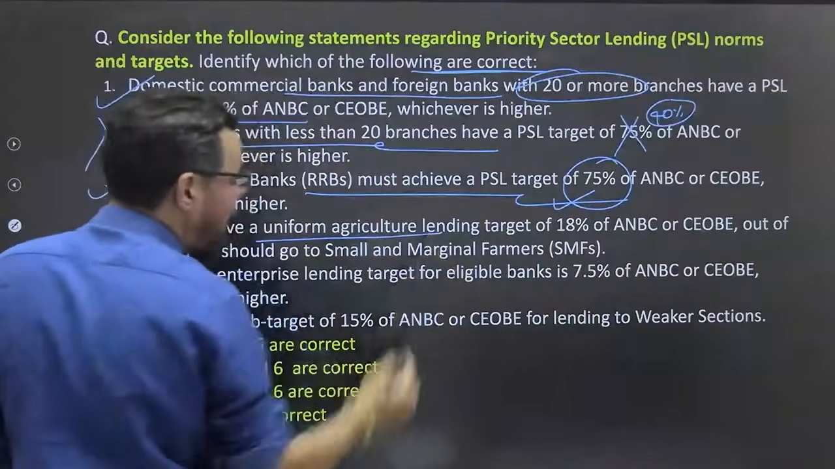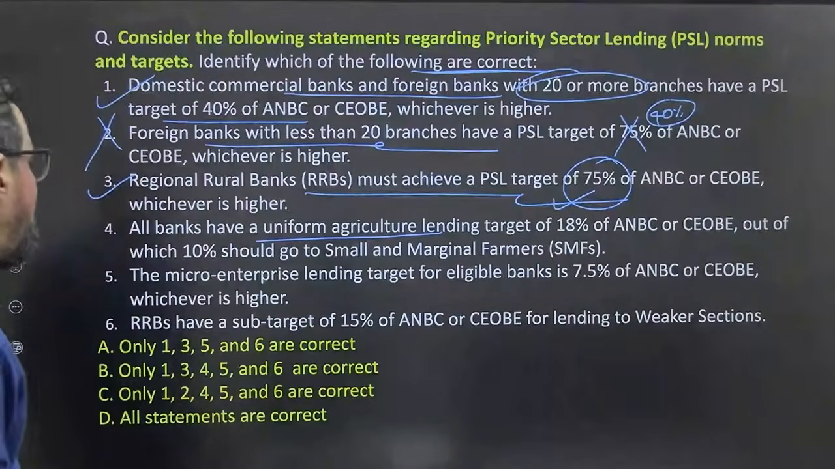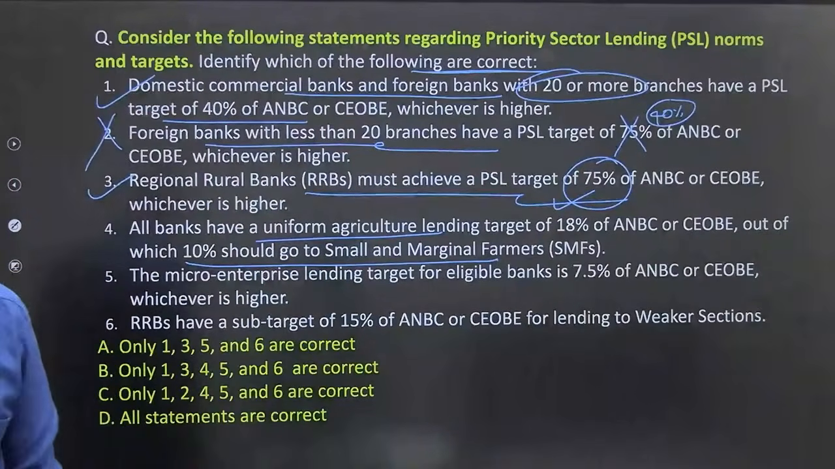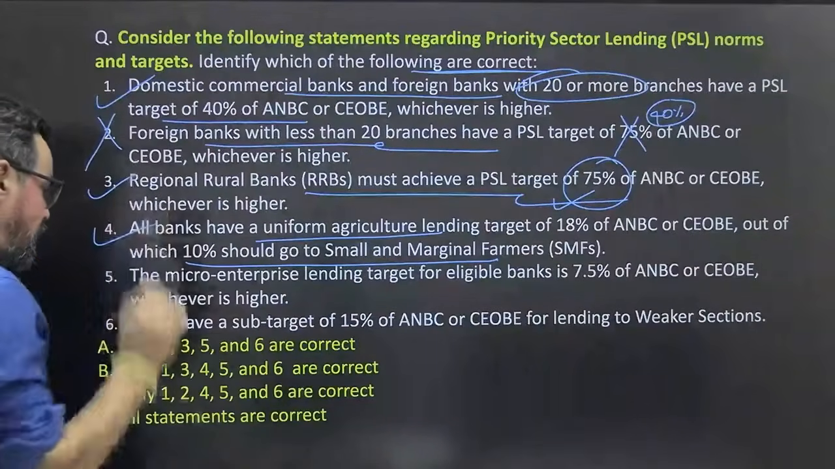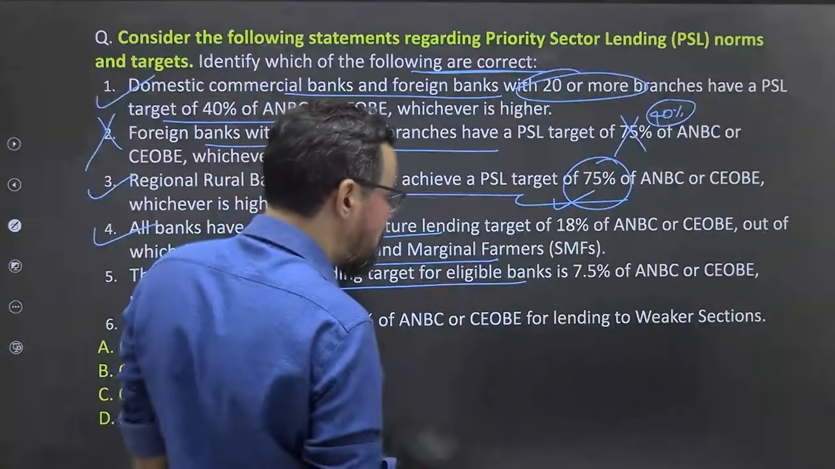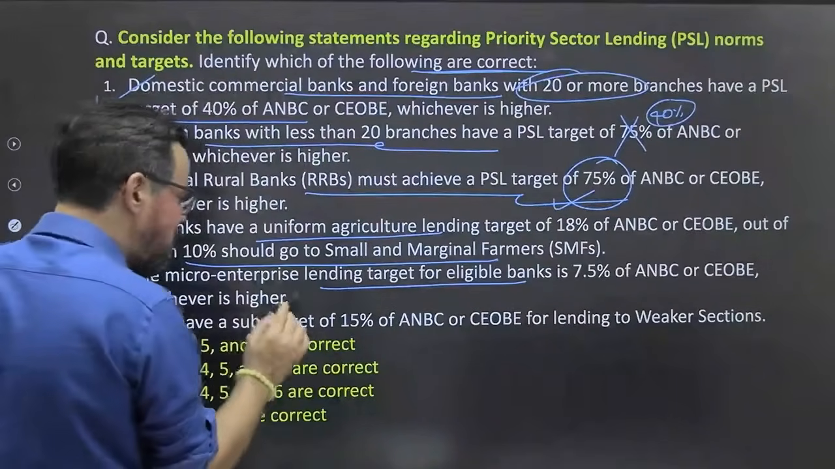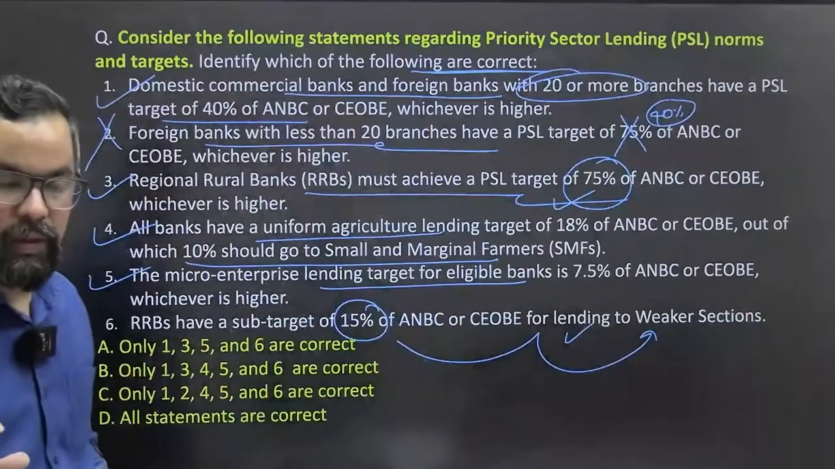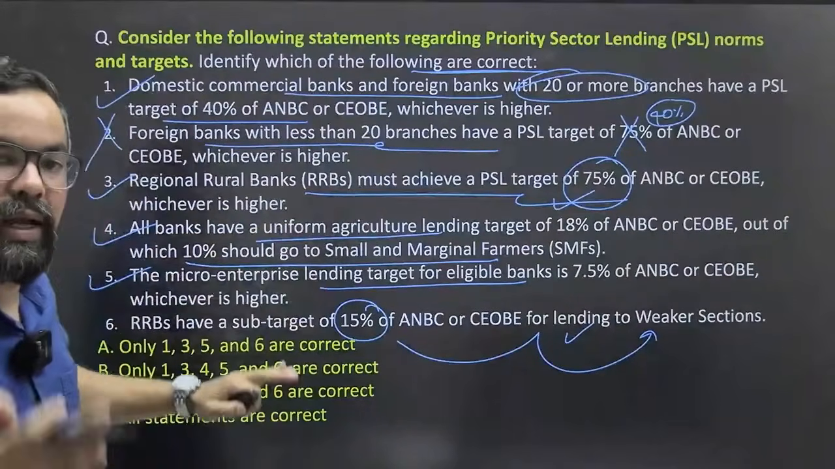All banks have a uniform agriculture lending target of 18% of ANBC or CEOBE, out of which 10% should go to small and marginal farmers. What do you say about this particular statement, guys? Anyone who wants to answer? This is 100% true. If you don't know, take note. Microenterprise lending target for eligible banks is 7.5% of this, whichever is higher. RRBs have a sub-target of 15% of this to weaker sections. True. For others it is 12%. For commercial banks in this category, or even small finance banks, it is 12%.